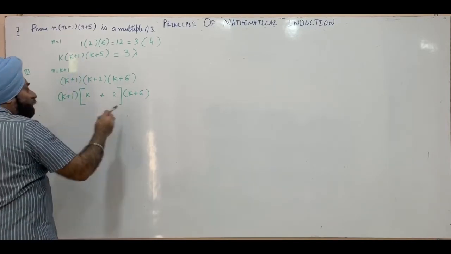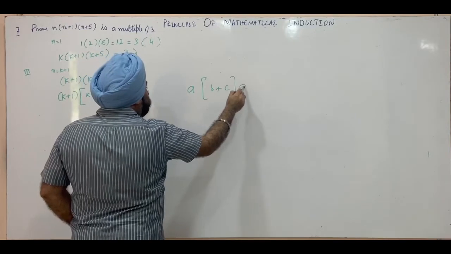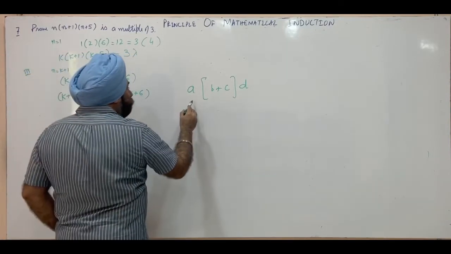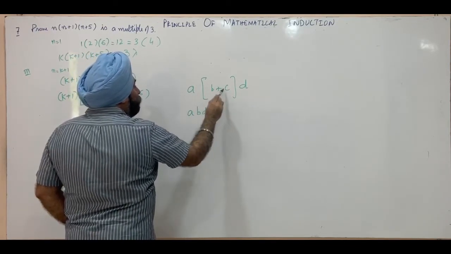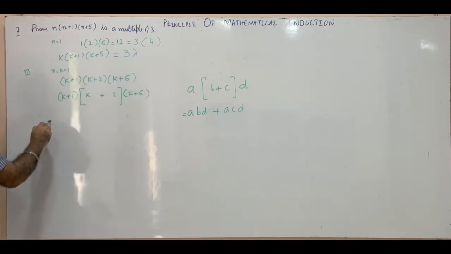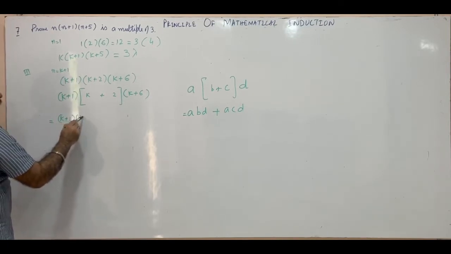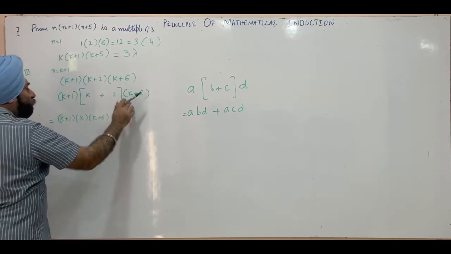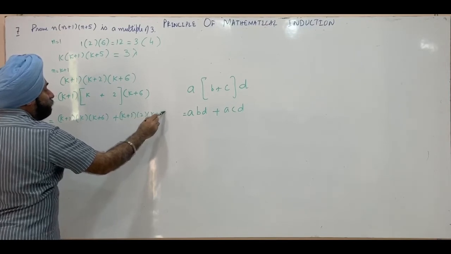Now, what is a into b plus c into d? By the distributive property, this can be written as a into b into d plus a into c into d. So this is k plus 1 into k plus 6 plus k plus 1 into 2, k plus 1 into 2 into k plus 6.